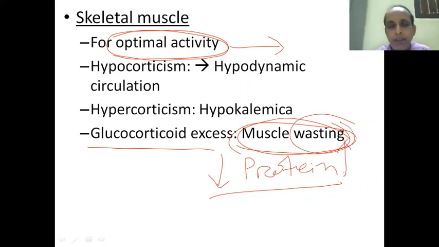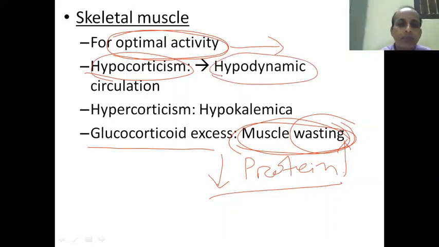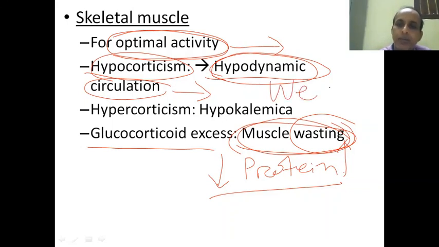At the same time, a few more things are there. If there is hypocorticism, there will be hypodynamic circulation, because maintenance of the blood pressure, vessel tone, myocardial contractility and capillary permeability will not be maintained, so there will be circulatory collapse. Because of this hypodynamic circulation, muscle may not get a sufficient amount of blood, and it leads to weakness. And because of the muscle wasting, there is also weakness.